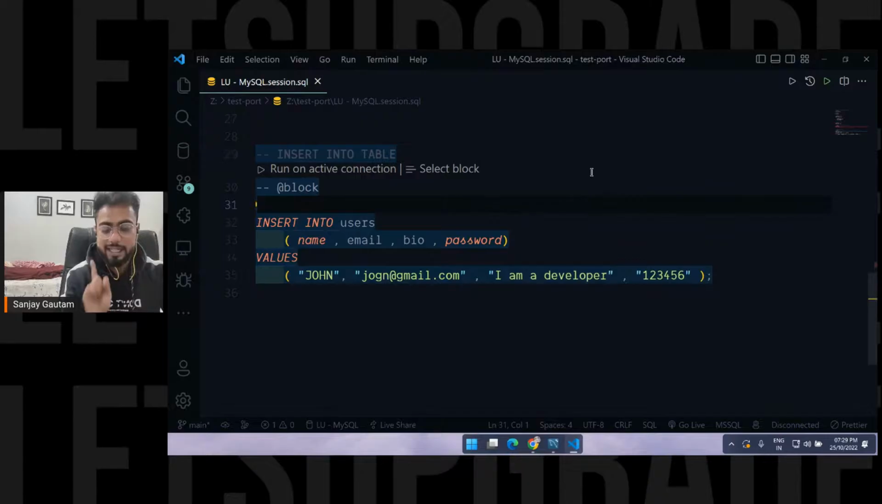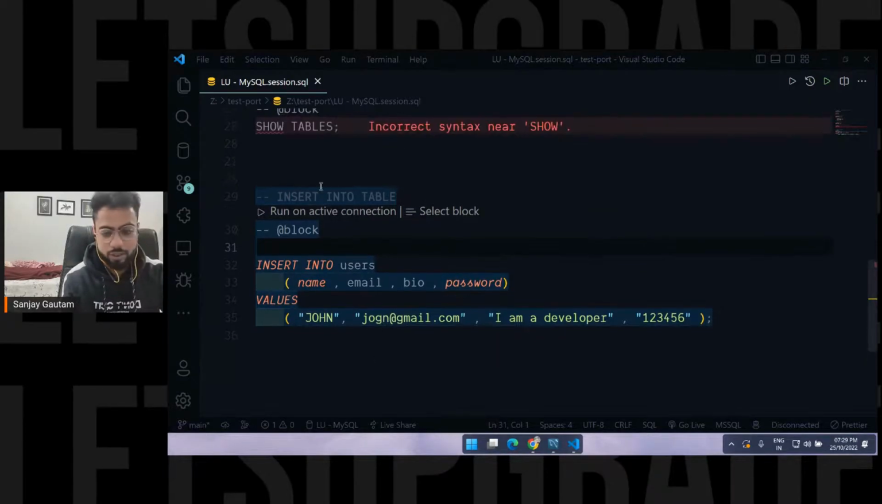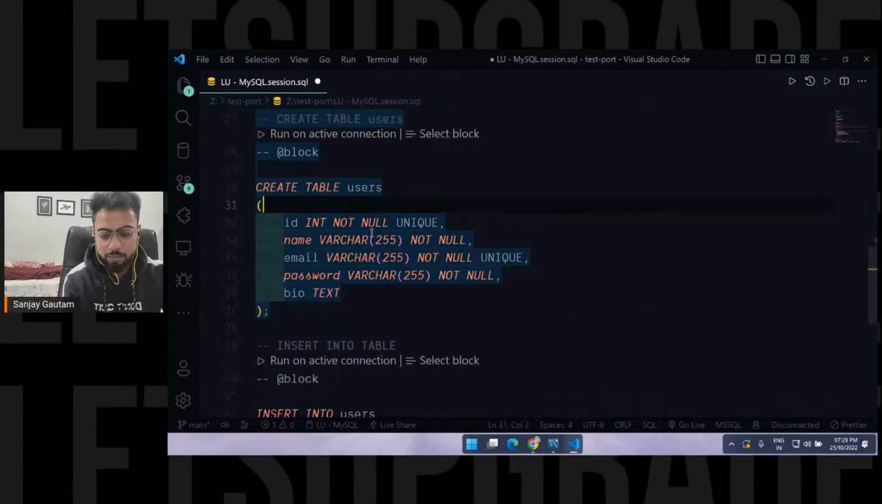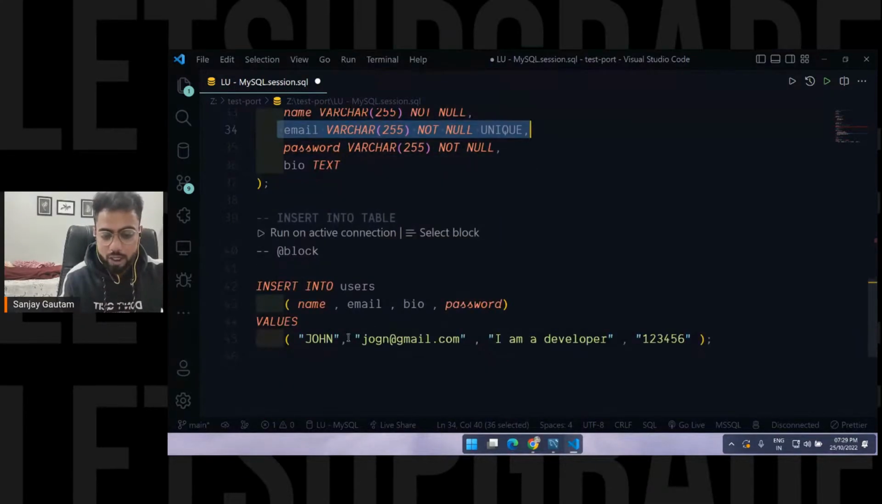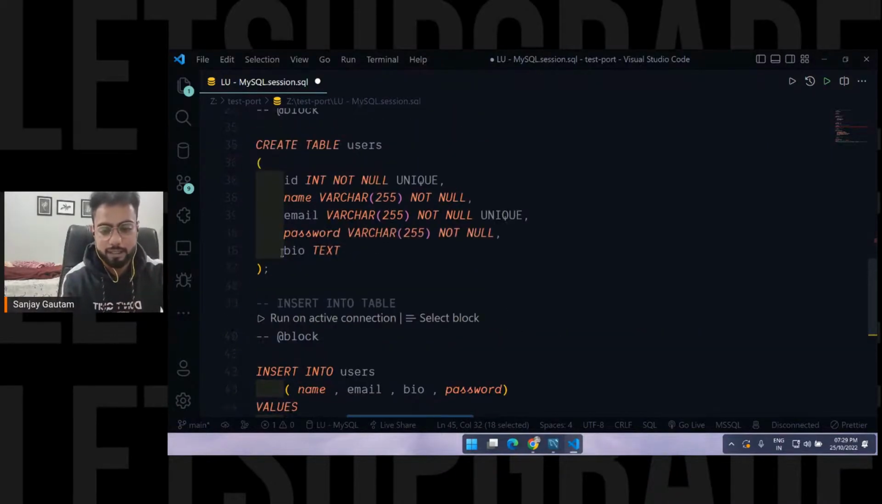Can you take a guess why I'm getting an error? In this email, we were using the constraint unique. Remember, I was using this constraint unique here. Let me see. When we created the table, we put email varchar not null and unique. Right now I'm adding one more row with the same email. That's why I'm getting the error.